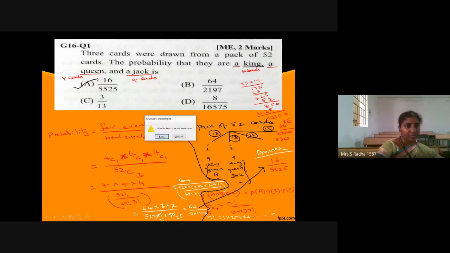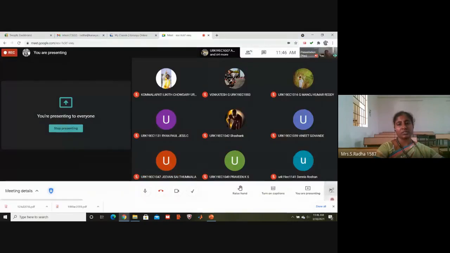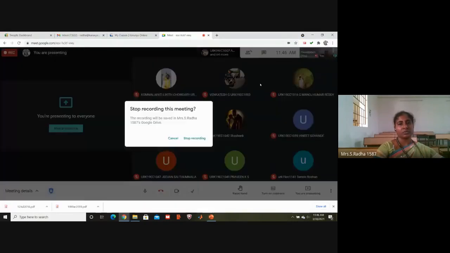How I got it is from the previous step. Here the simplification I have done. From this step, if you simplify, the answer is 16 by 55, 25. Okay. So first we have understood the pack of cards, then we calculate. I will stop with this.